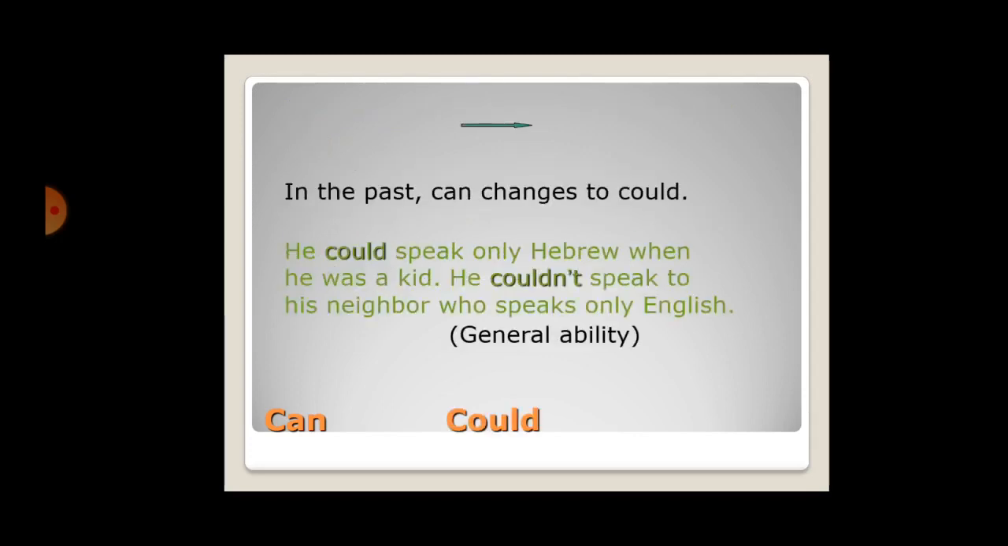So in the past, can changes to could, which we have already understood in our previous class. He could speak only Hebrew when he was a kid. He couldn't speak to his neighbor who speaks only English. Here, general ability. Okay.